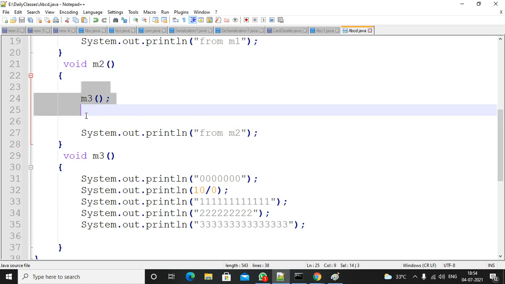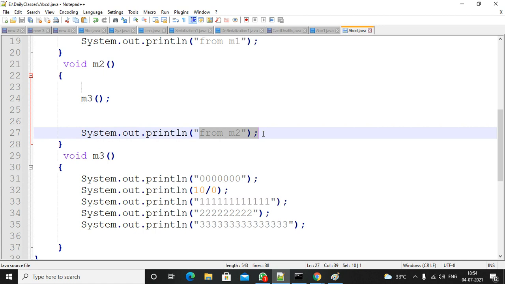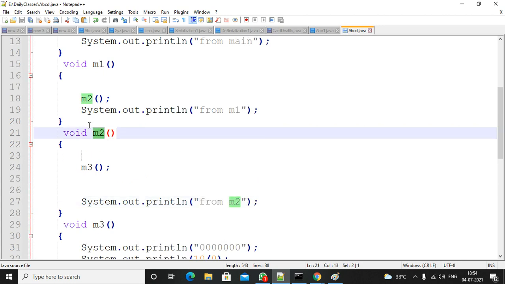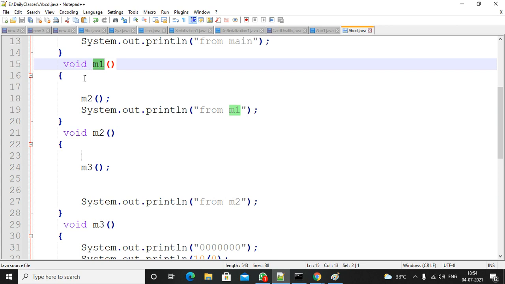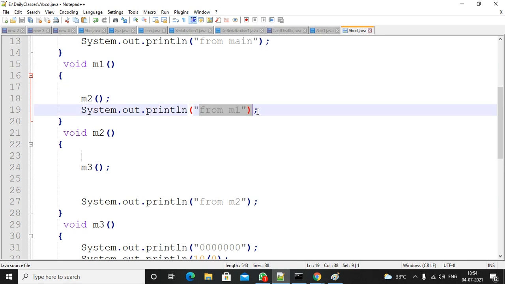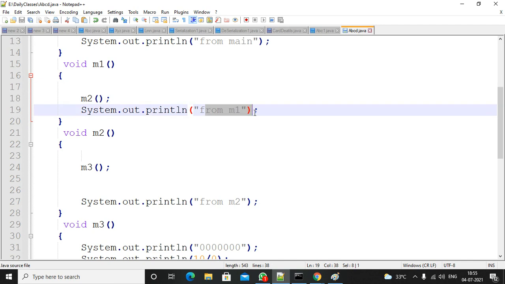If not, M2 will be terminated abnormally. Now it will verify who called M2. M2 is called by M1. Inside M1, is there any exception handling code or not? If it is there, normal execution. If not, M1 is terminated.